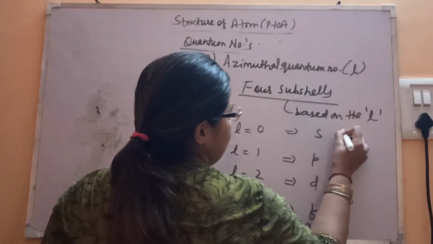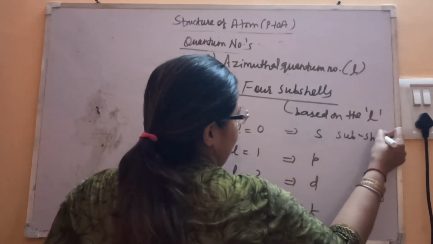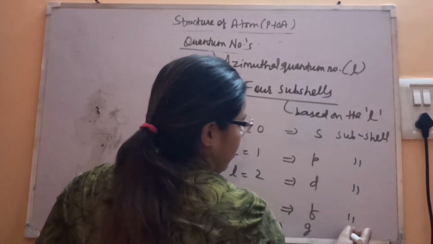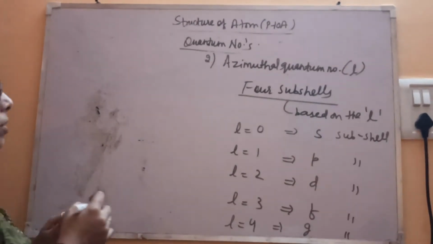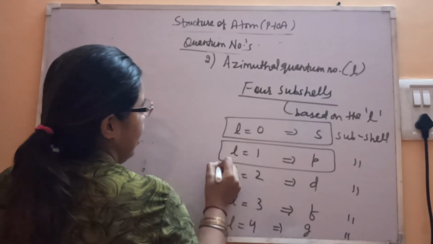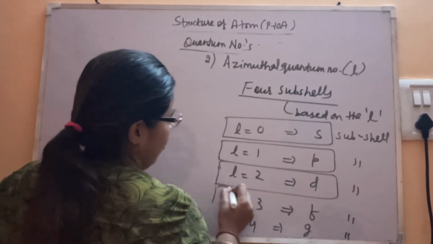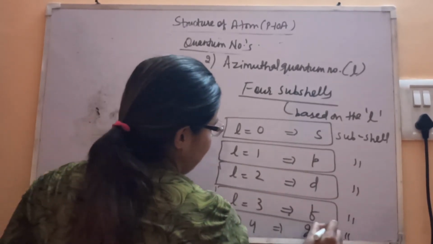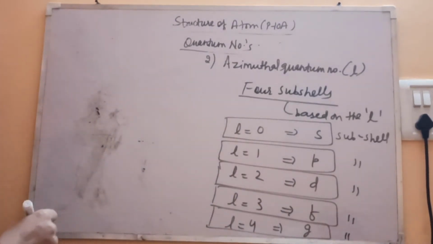So this is the s subshell, and this depends on the value of l. For 3 this is f, for the next this is g, then for 5 it is h, like this.